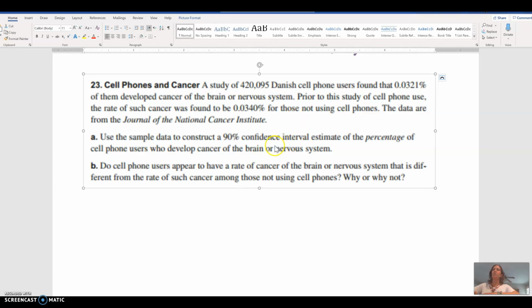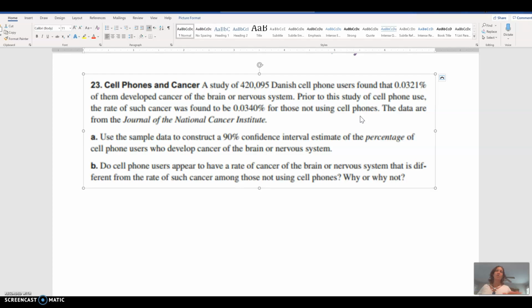So part of what we want to do is, first of all, in part A, come up with a 90% confidence interval for the percentage. Percentage is the same as proportion. So I'm given a percent, which is a proportion of people. So this is finding a confidence interval for a sample proportion of where the real percentage of people who use cell phones get cancer is. Do I think it's going to be 0.0321% plus or minus 0.04%? Plus or minus 0.001%? What's that margin of error that I'm going to add here so that I can be 90% confident that the real percentage of people using cell phones who get cancer is somewhere in that interval I come up with?